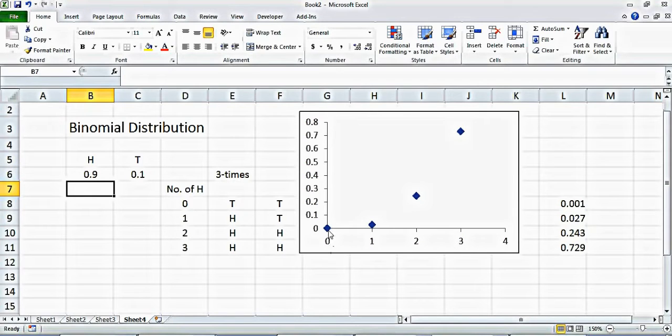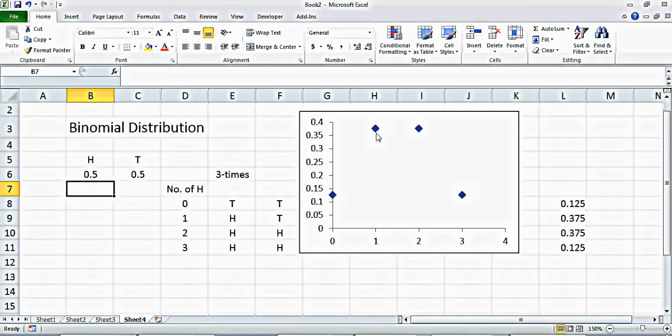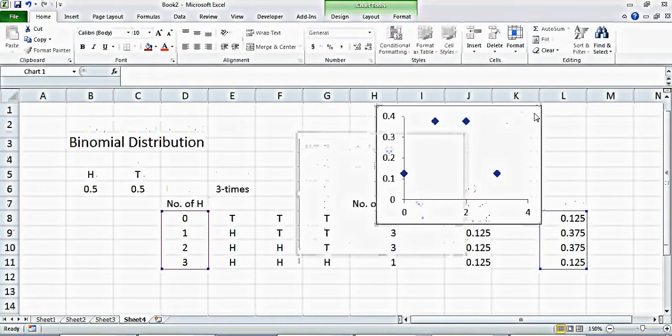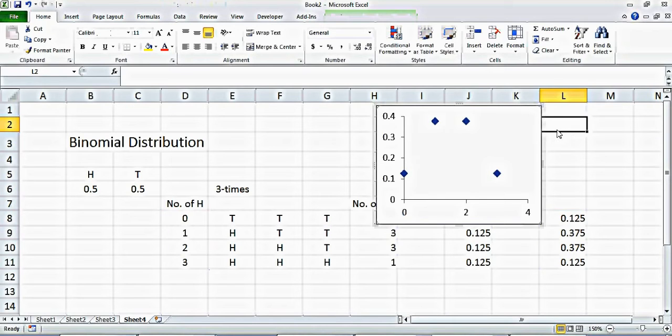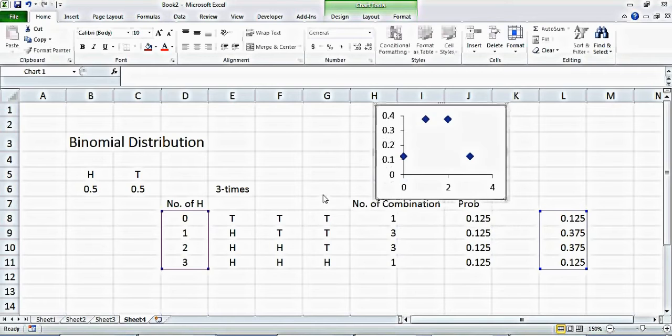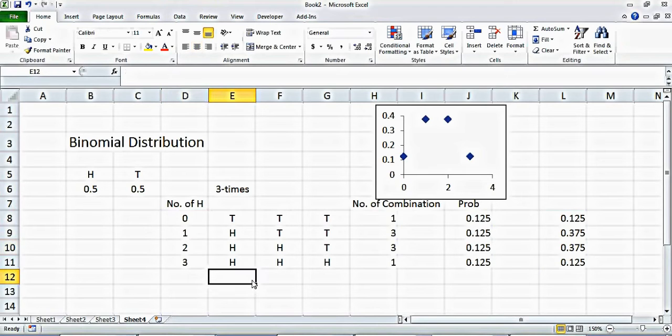So now the probability of getting 0 heads is very low, and the probability of getting 3 heads is very high. And in the same way, with 0.5, the probability in the beginning increases and then it decreases. In this case I only took 4 points, because I was showing you the main concept. But let's try to simulate the distribution for around 100 throws.